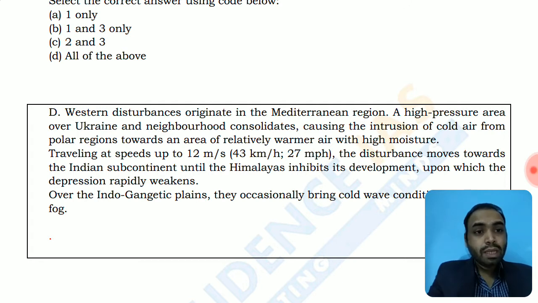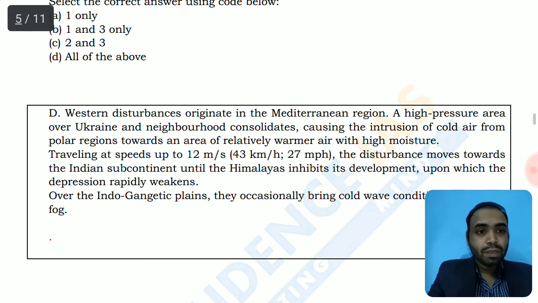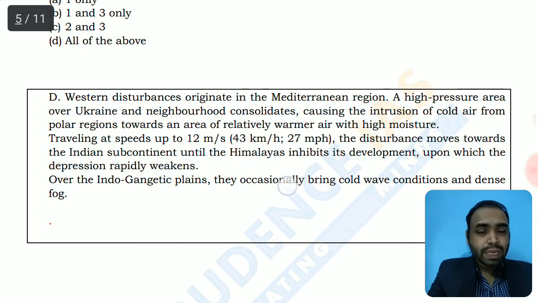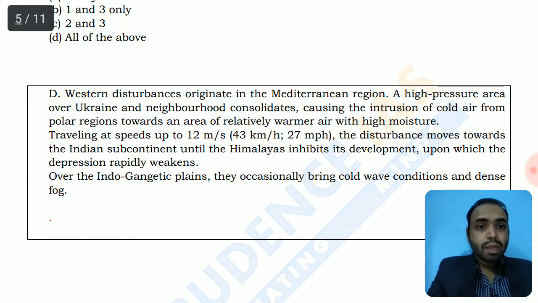So these western disturbances carry cold winds towards India, traveling at a speed of around 43 kilometers per hour. These disturbances move towards the Indian subcontinent until the Himalaya inhibits their development, upon which the depression rapidly weakens. So this is one of the characteristics of the Himalaya in producing that particular kind of climate in India.